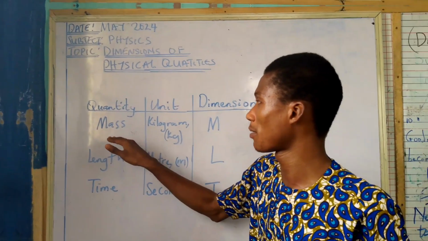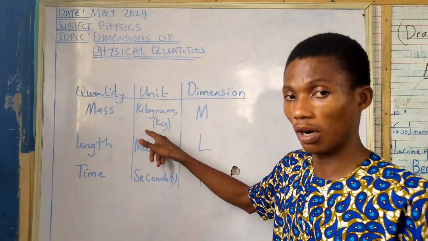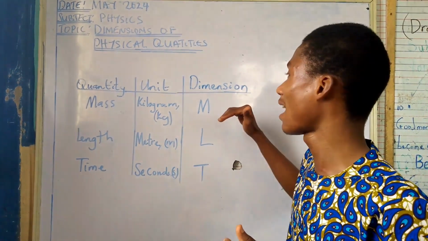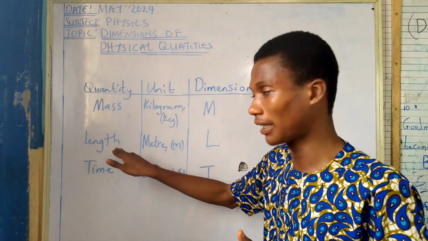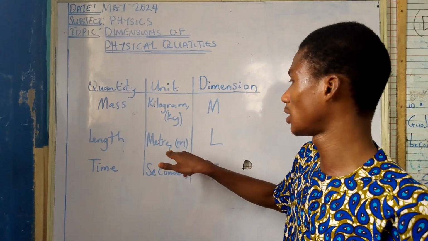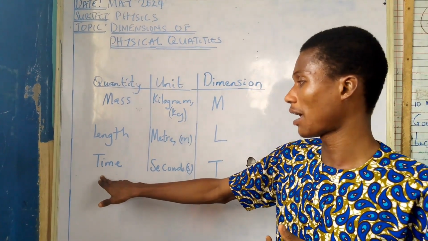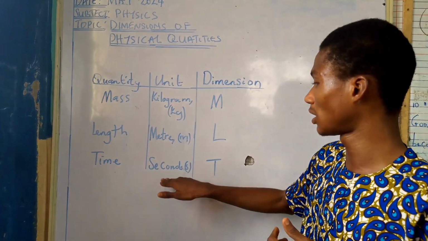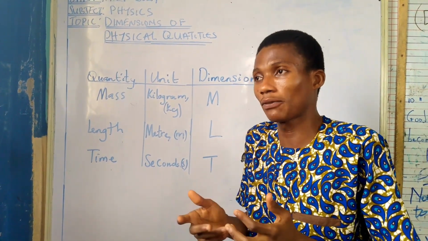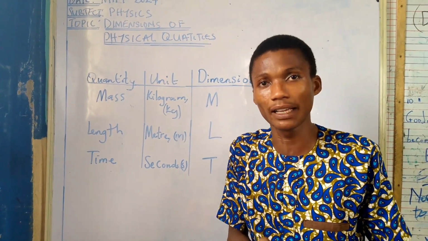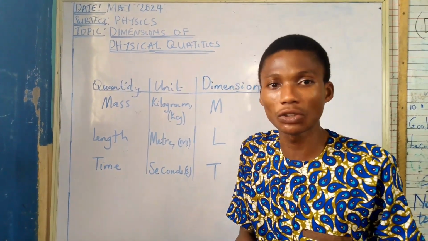So mass, for example, the quantity mass, the unit is kilogram. We said that in our previous class, and the dimension is M. The quantity length has a unit meter, and the dimension is L. The quantity time has a unit seconds, and the dimension is T. So now, if I pick, for example, a physical quantity like velocity, how am I going to define the dimension of velocity?